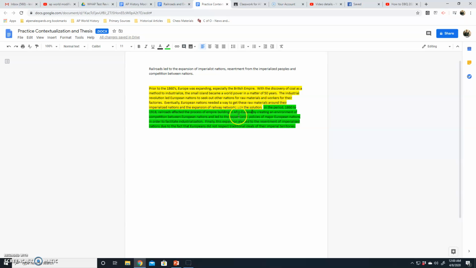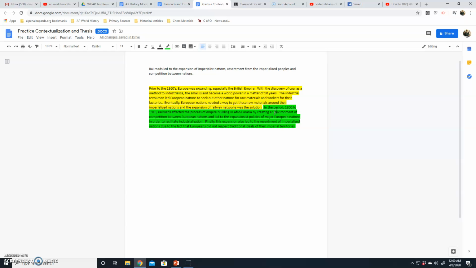They affected the process of empire building by doing this, through creating this. Just something like that will help the reader know, hey, this is fixing to be my argument, and then have an actual argument. Don't just say faster travel by creating faster travel. No, that's not affecting empire building, and that's not a big effect. Come on, think a little bit more in depth than that.